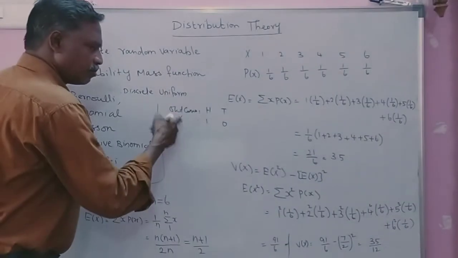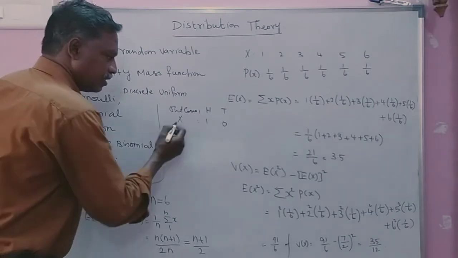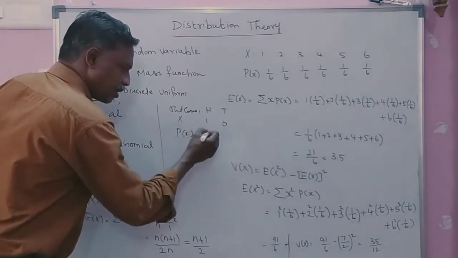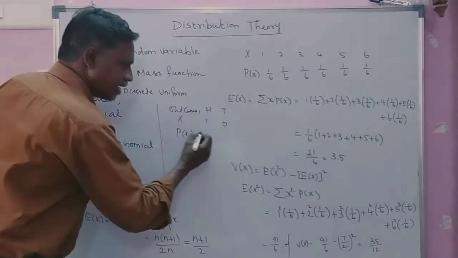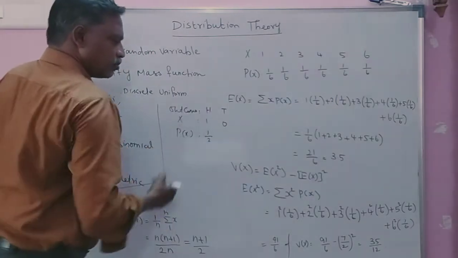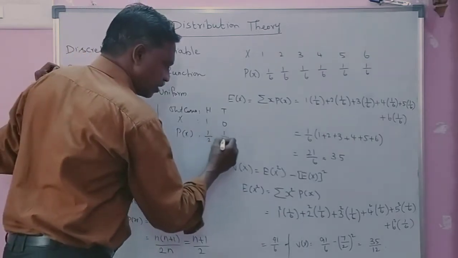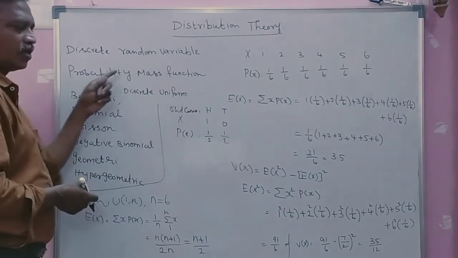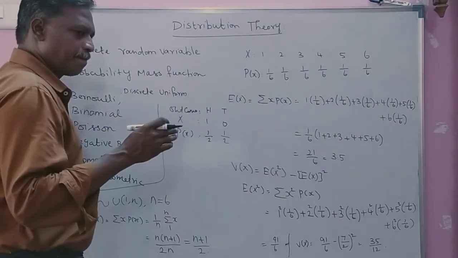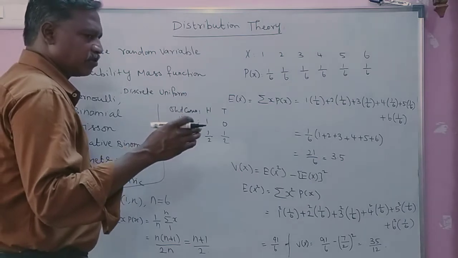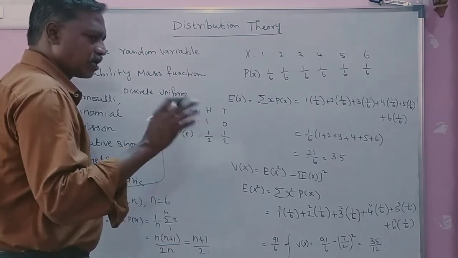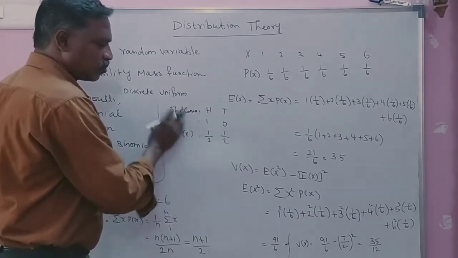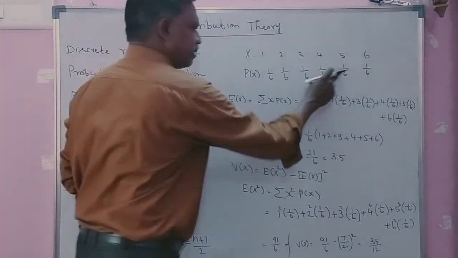Then again you come to this example, tossing a coin. X takes the values 1, 0. P of 1 is nothing but the probability of getting head, answer 1 by 2. Probability of 0, probability of getting tail, answer 1 by 2. So this P of x is called the probability mass function. When the random variable is discrete, it takes a countable number of values, and the corresponding probability values, the set of probability values, are called the probability mass function.